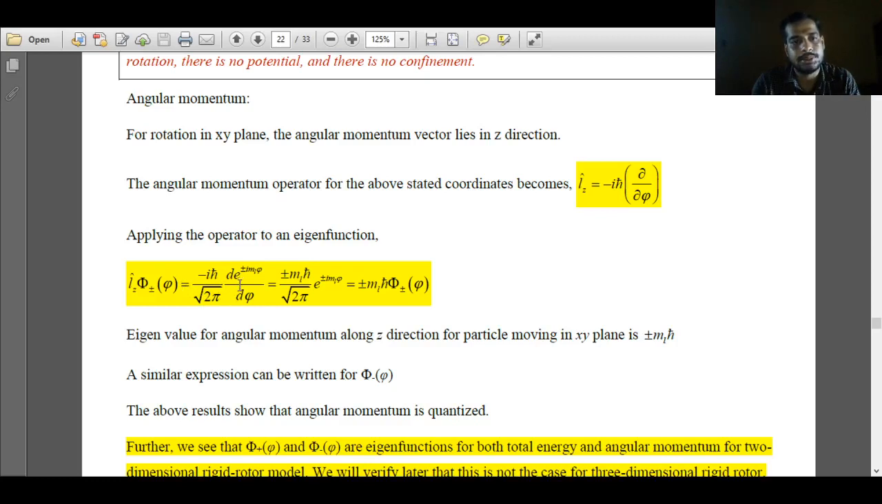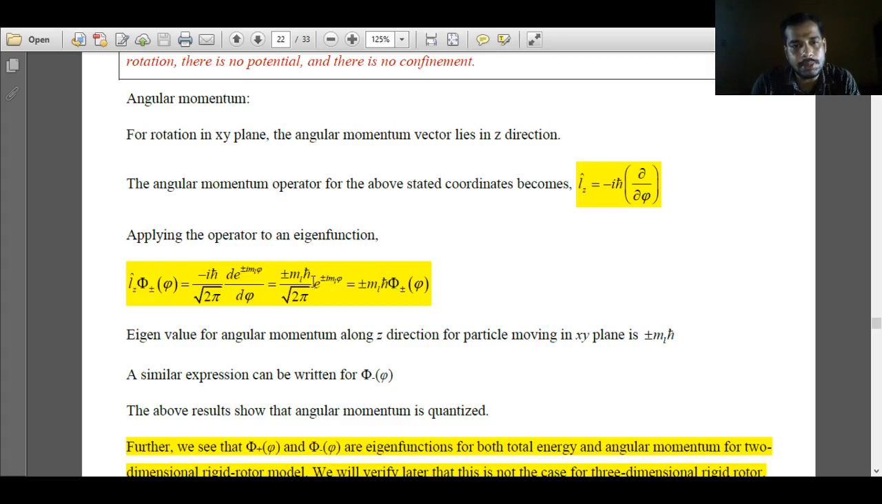So the differentiation of e to the power i ml phi gives i ml times the same function, e to the power i ml phi. So plus or minus ml h bar over root 2 pi. If I rearrange, I am getting the same eigenfunction. What is the eigenfunction? The eigenfunction is 1 over root 2 pi e to the power i ml phi.